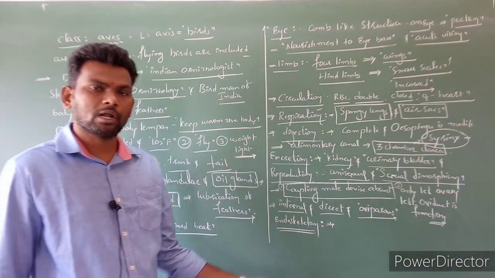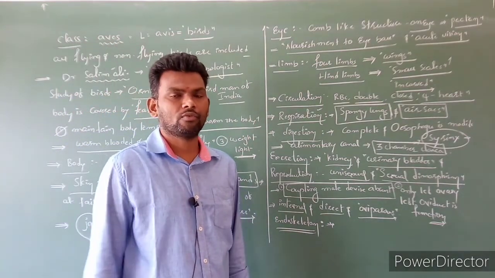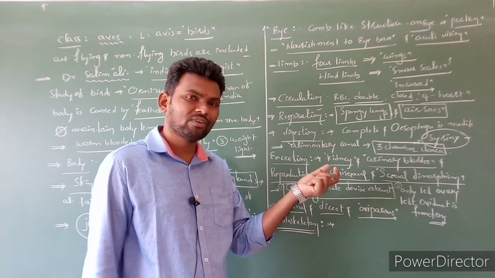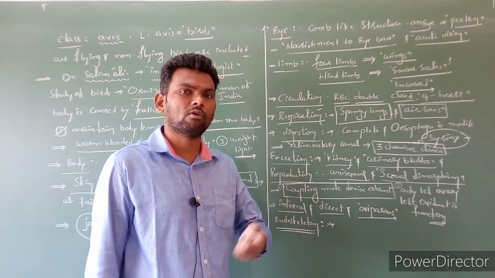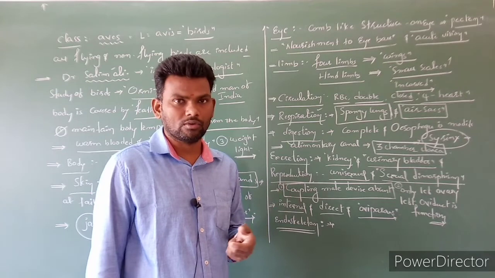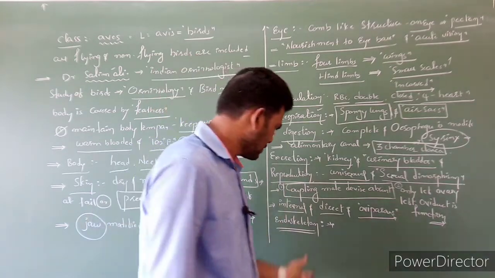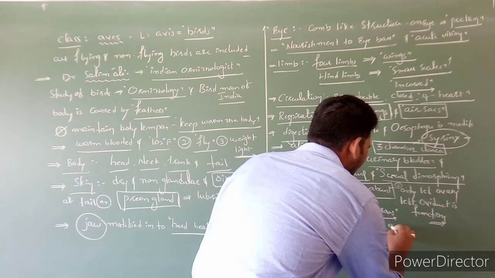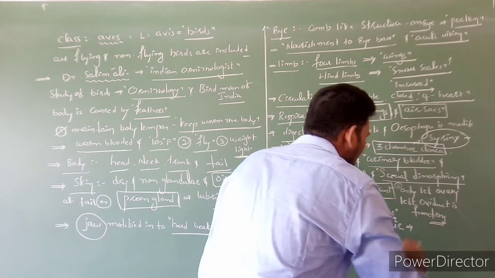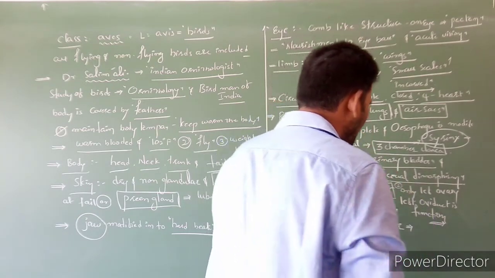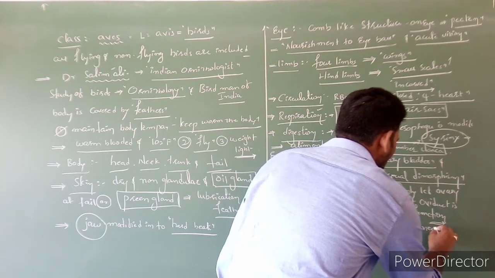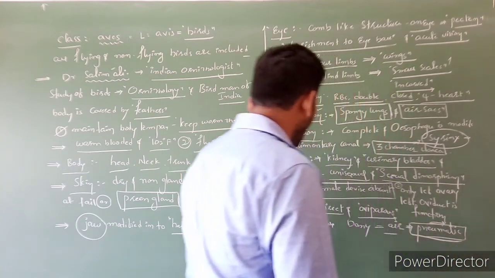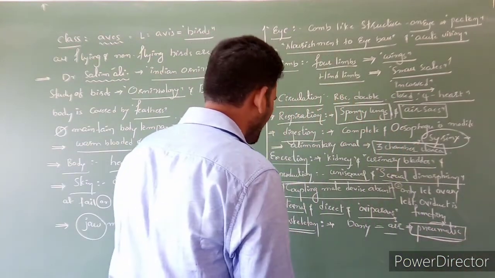Generally endoskeleton is made up of bones, bony structures we can notice it. But in this case the bird's bones are filled with air. Such bones we can call pneumatic bones, ossified bones. The bones are filled by air. Such air containing bones are called pneumatic bones. It is also called ossified bones.